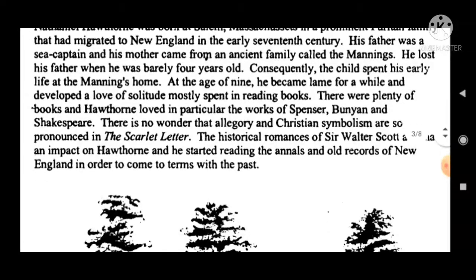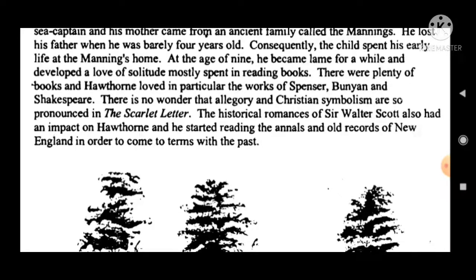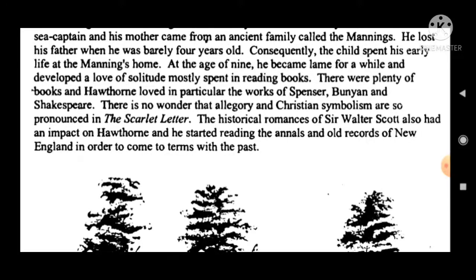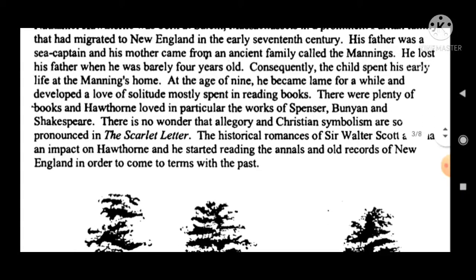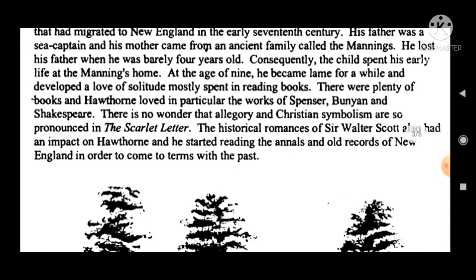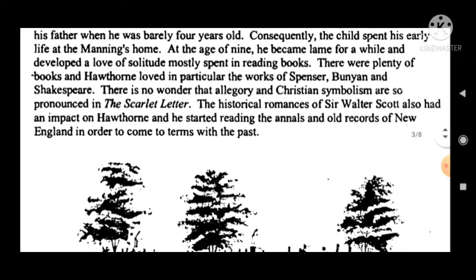The Mannings family is the maternal home, where Nathaniel Hawthorne spent his early life. At the age of 9, he became lame for a while and developed a love of solitude, mostly spent in reading books. So, at the age of 4 he lost his father, and at the age of 9 he became lame. One of his legs was disabled for a while, and he developed a love of solitude, mostly spent in reading books.